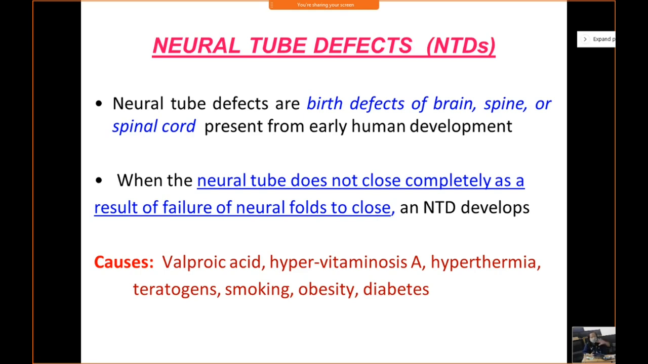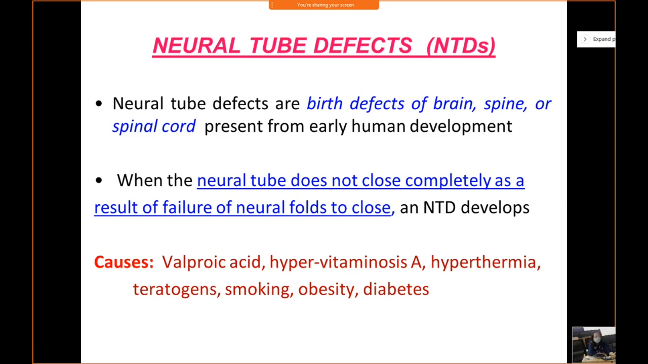It can affect the cephalic end of the neural tube, that is the brain region, or it can affect the neural tube in the caudal region, that is your spinal cord region, or it can affect the vertebra also, that is your spine, right? So neural tube defects are those defects because of incomplete closure of the neural tube due to failure of the neural folds to close.